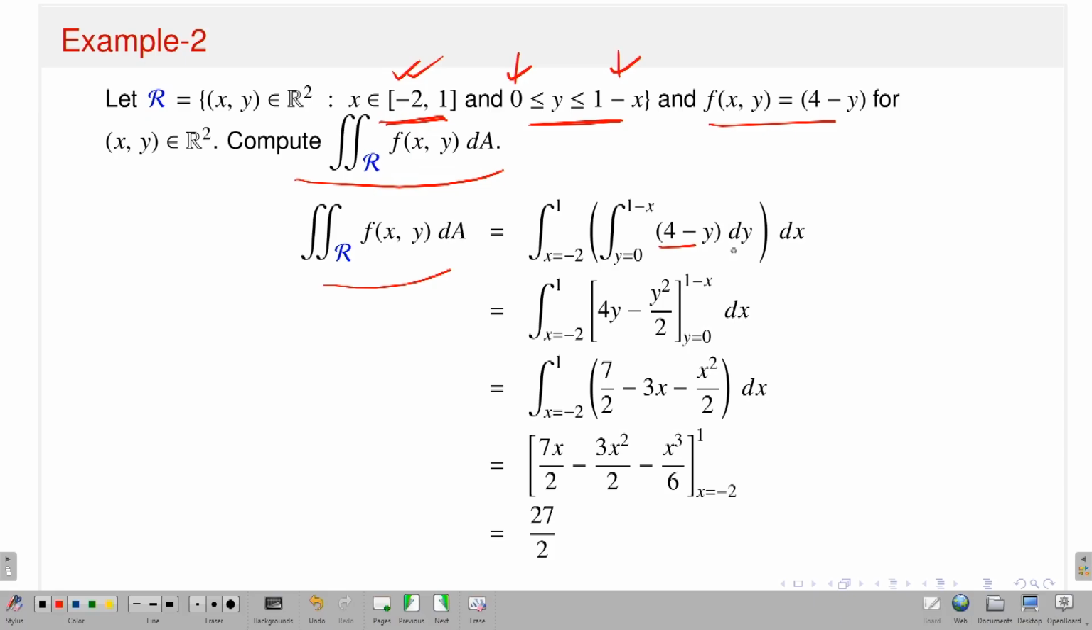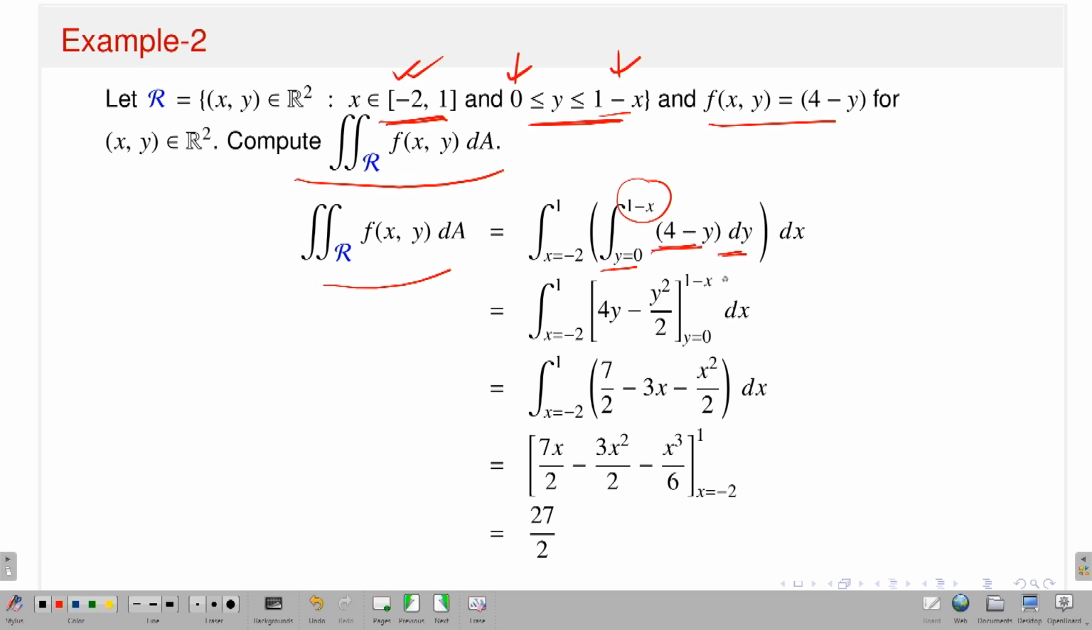So, your function is 4 minus 1, and I have to perform the integral with respect to y. That is perfectly all right, provided you are careful, because I am in a vertically simple region. If I draw a vertical line, it should enter the region by cutting the curve y is equal to 0 first, and leave the region at y equal to 1 minus x. And this is your function, so you perform the integral with respect to the y variable.